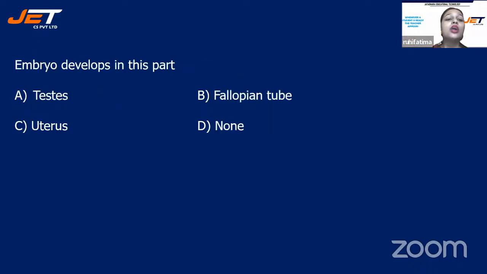Next question. Embryo develops in this part, and your options are A, testis, B, fallopian tube, C, uterus, D, none. Embryo develops in this part, testis, fallopian tube, uterus, or none. Quickly answer, children. Only 20 seconds left. All right, children, time is up. So the correct answer is uterus. Okay, embryo develops in uterus.